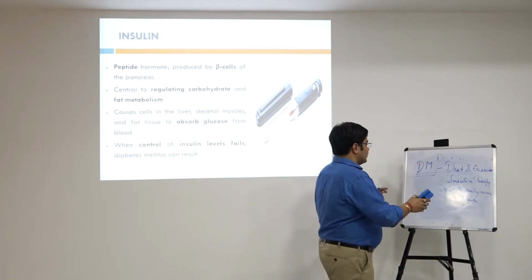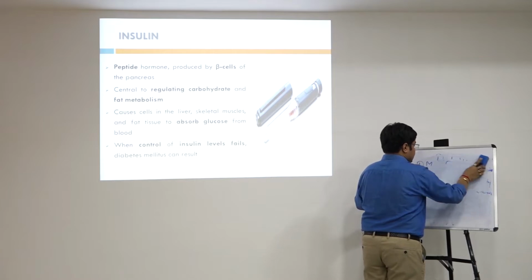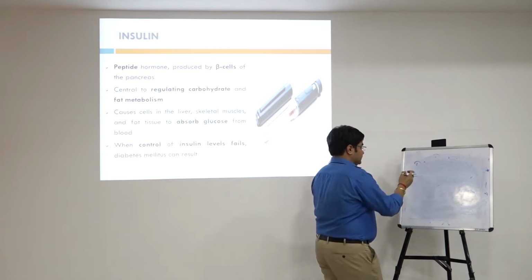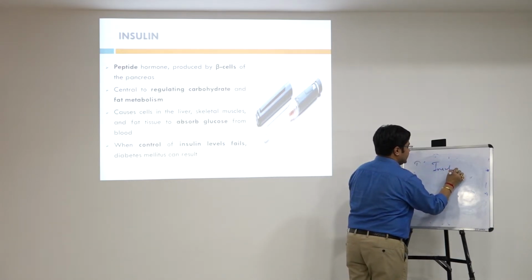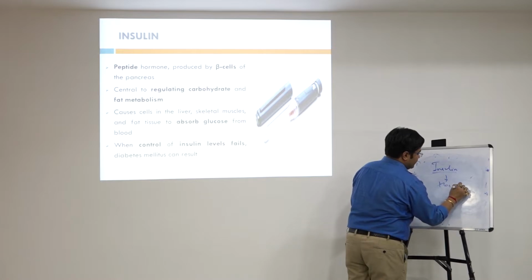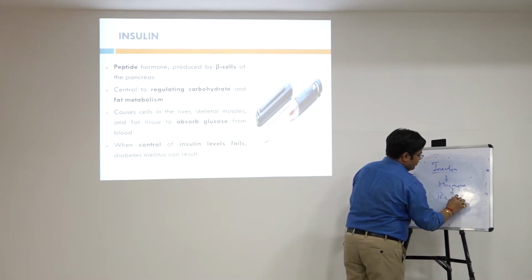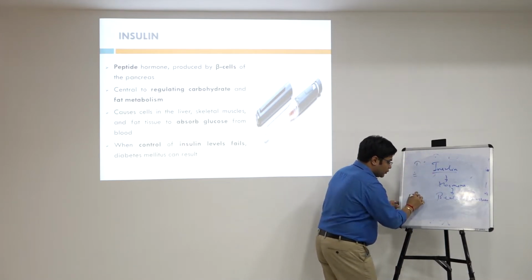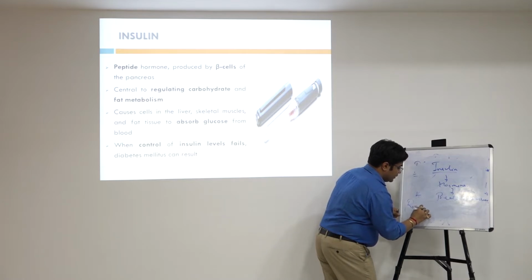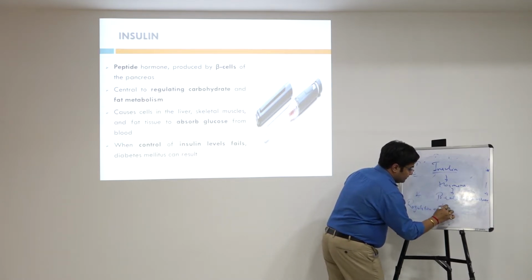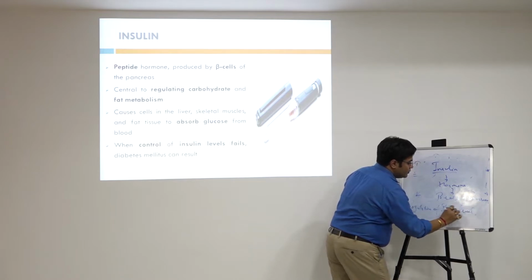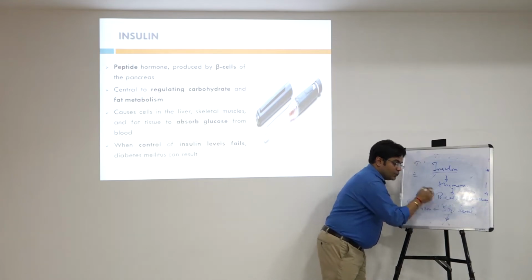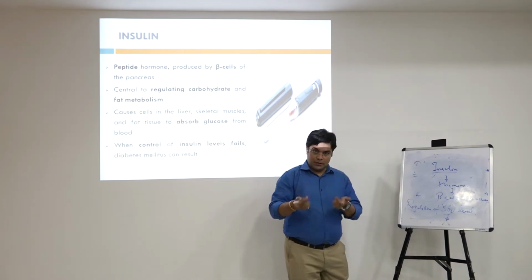mellitus can result. So what I have told you about insulin, I want to mention it here because it is very important. Insulin is a hormone which is produced by beta cells of the pancreas, right? And its most important function is regulation of BG level. BG corresponds to blood glucose level. If insulin is present, then blood glucose level is controlled, glucose gets absorbed.